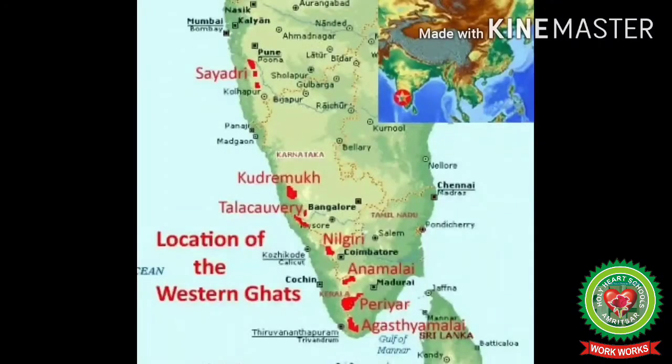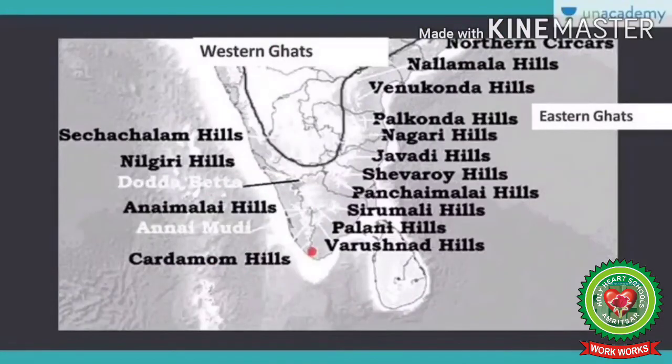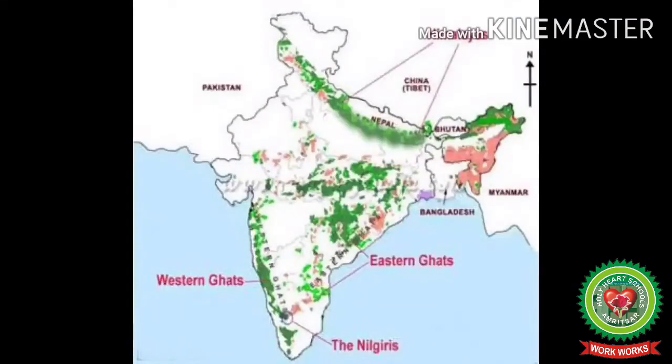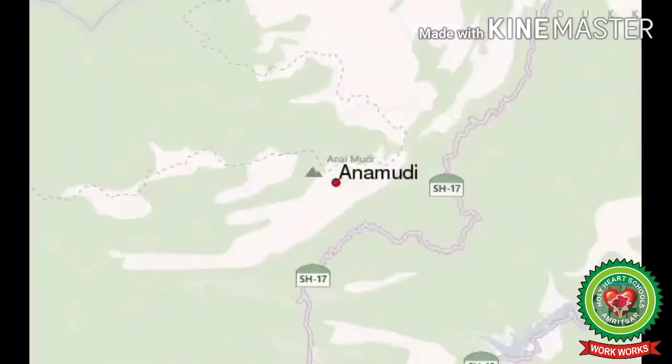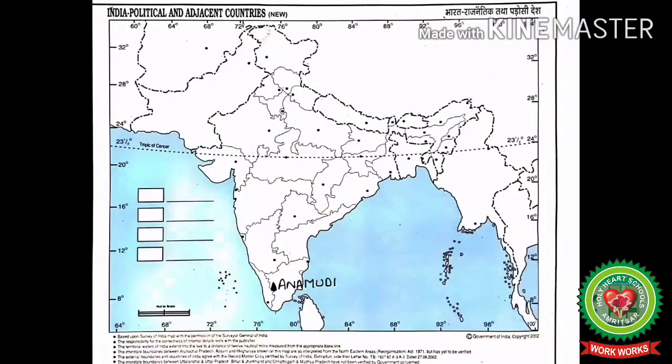Now see students, the Western Ghats include Sahyadri, Nilgiris, Annamalai and Cardamom Hills. The Western Ghats and the Eastern Ghats meet at Nilgiris. Anamudi is the highest peak in this region.